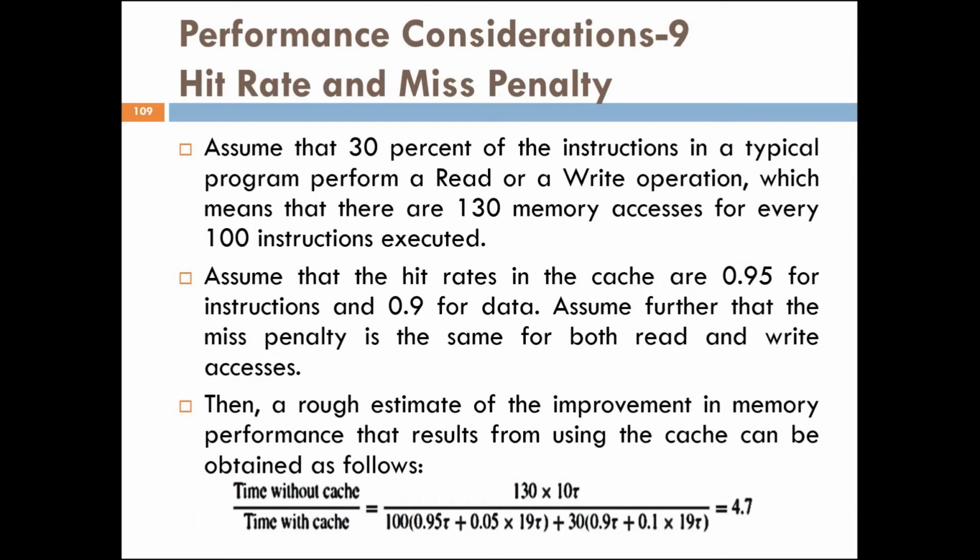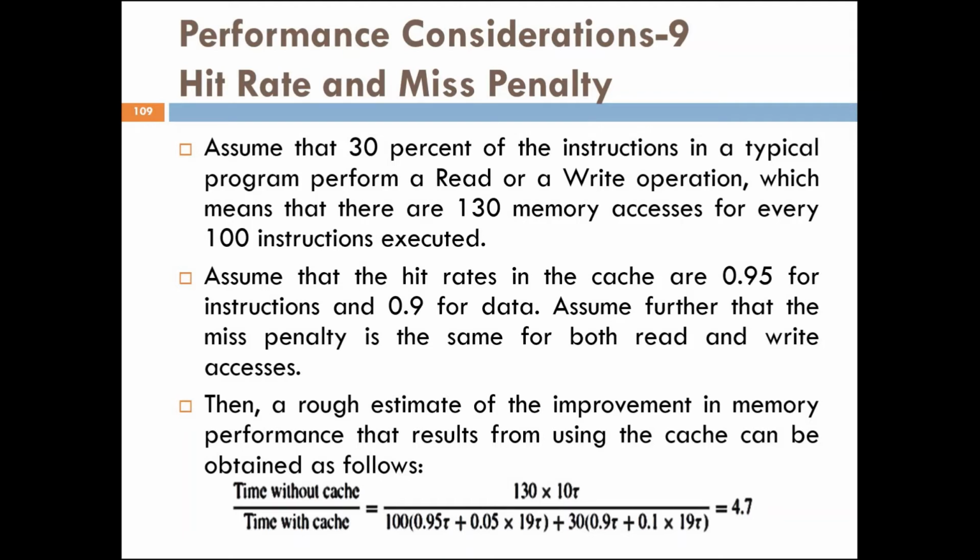Now assume that in 30% of the instructions in a typical program, it performs a read or a write operation, which means that there are 130 memory accesses for every 100 instructions executed.